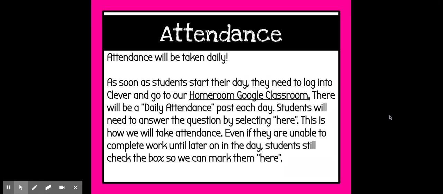I will be checking to see if they're completing assignments, or if they forget to check that they're here but I see them on a Zoom call, I will mark them here. I just want them to get into the habit to check their homeroom first, click in, say that they are here, take a look at the schedule for the day in their homeroom, and then they'll be able to know when they have live Zoom meetings, when they have potentially music or PE. I'll remind them of that. So the homeroom Google Classroom is a great place to start first thing in the morning to just make sure that the students have a good idea of what's expected for that particular day.